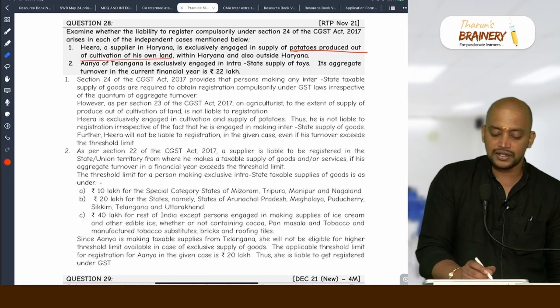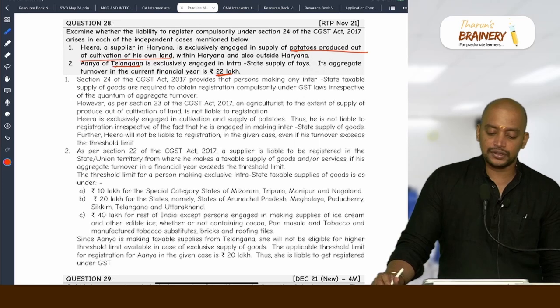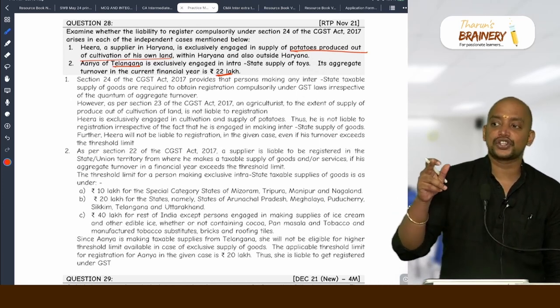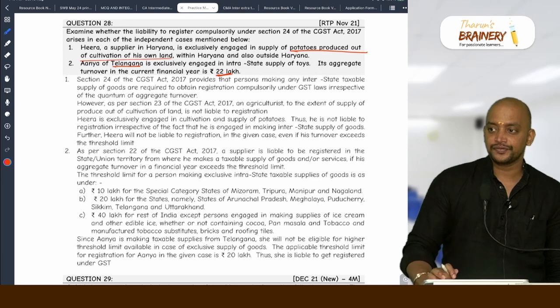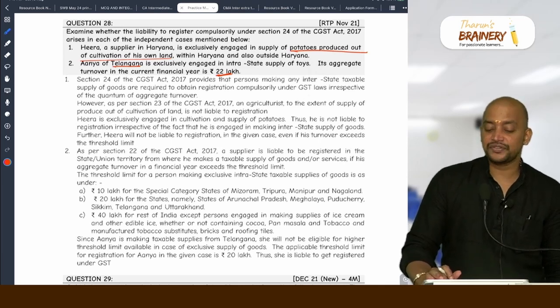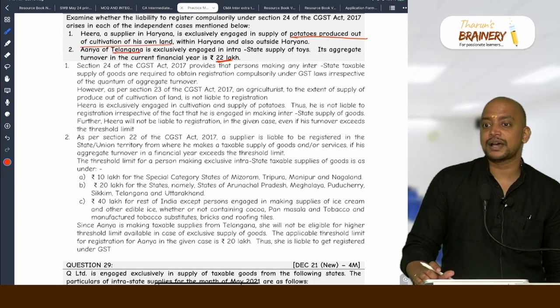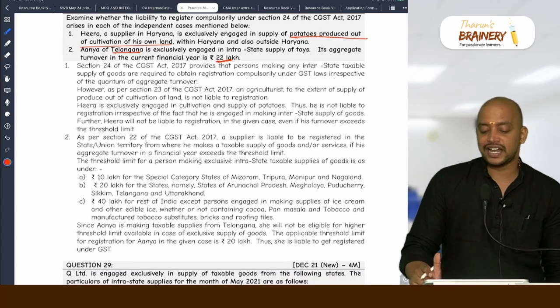Telangana, what is the limit? 20 lakhs, and here it is 22 lakhs, therefore required to get registered. Mostly if you see, the questions are on threshold limit only. Majority of the cases, yes, but we need to write the reason. Reasons we need to properly write. What is the applicable threshold limit, and after crossing the turnover they are liable to get registered, like that.